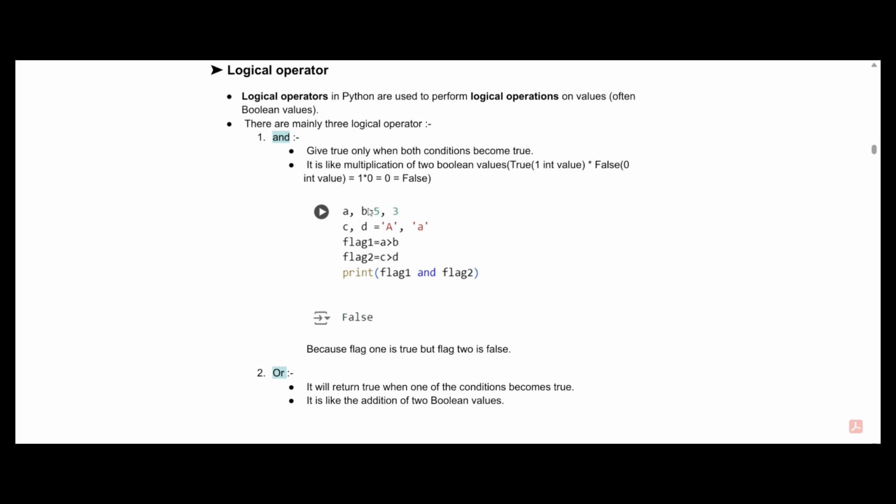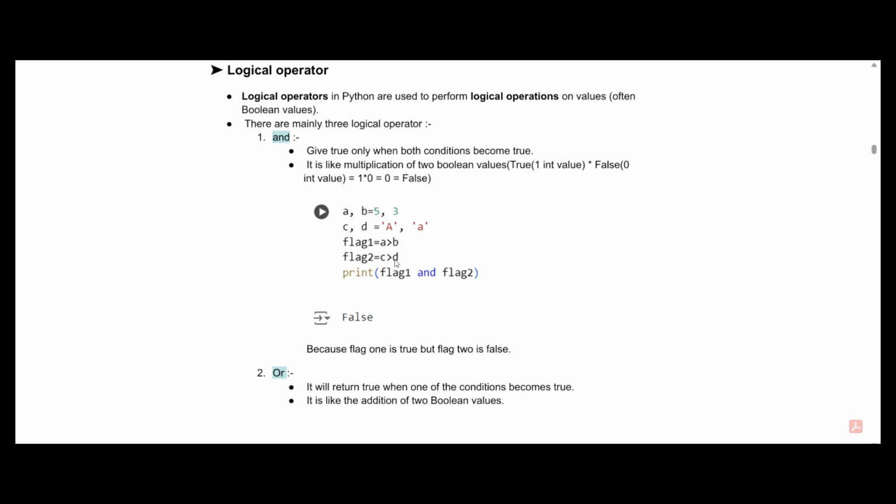Let's take the example here. We have four variables. A is assigned 5, B is assigned 3, C is assigned capital A, and D is assigned small a. Our first variable is using a relational operator, which asks whether A is greater than B. So yes, 5 is greater than 3, so flag 1 stores a boolean value of true, whereas flag 2 will store a boolean value of false.